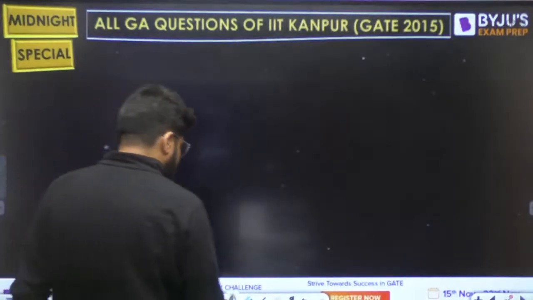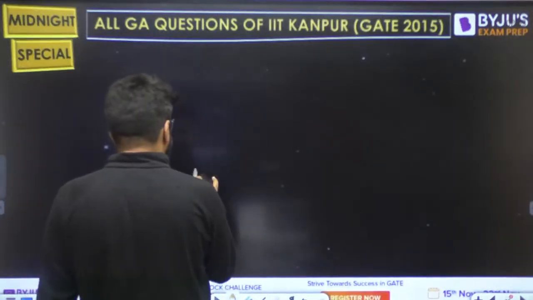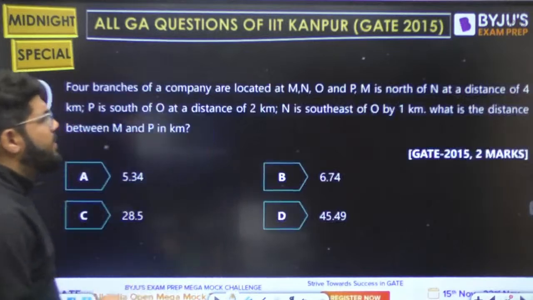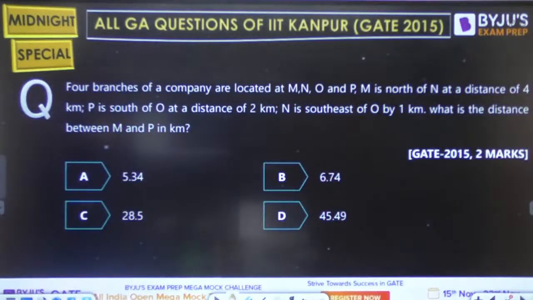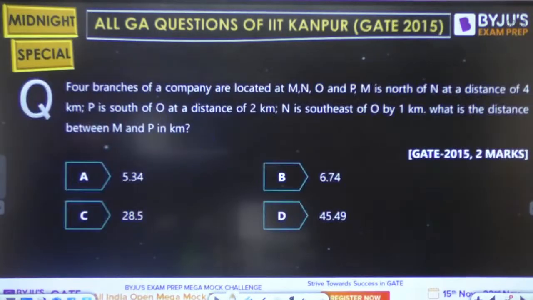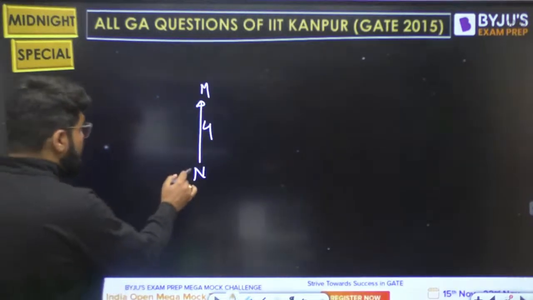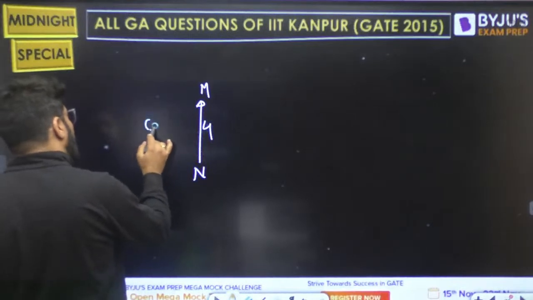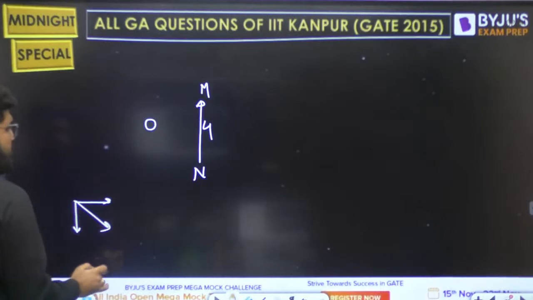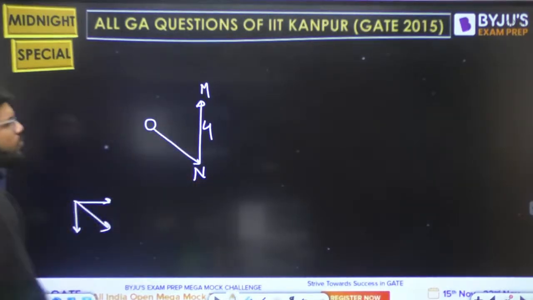Let's start. Right. First a rough picture. M is north of N at a distance of 4. Then I'll make the proper picture. Right. P is south of O. Where is O? Not given till now. Right. N is southeast of O. Now this N is southeast of O. What is southeast? This is east, this is south. This is southeast. So N is southeast of O.